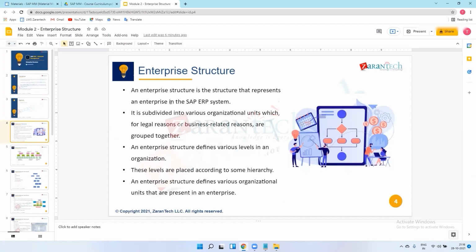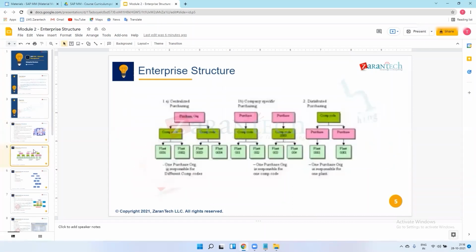The units may relate to finance, legal matters, supply chain, or purchasing activities. We will ignore this slide.